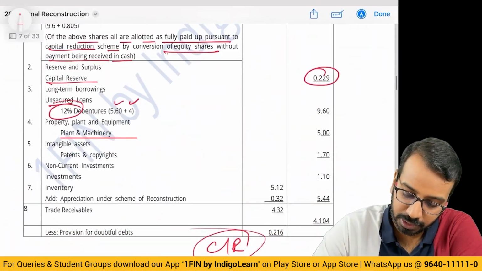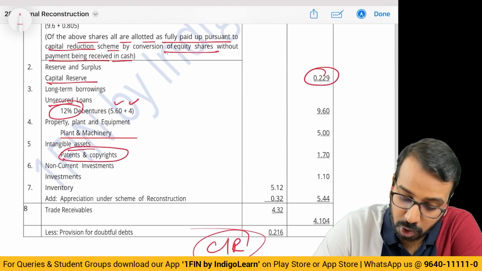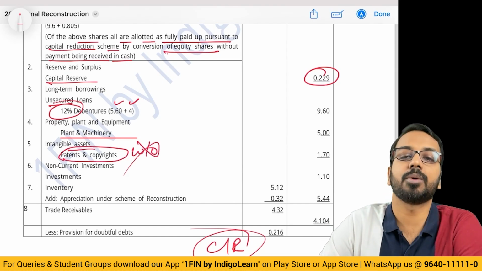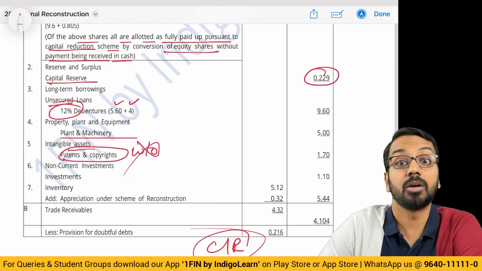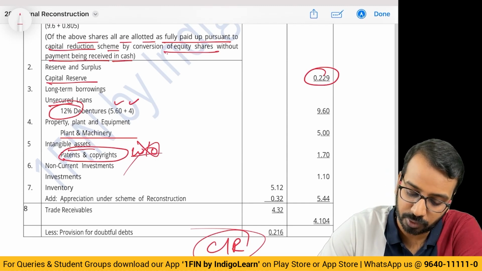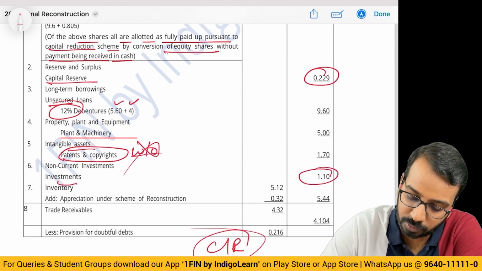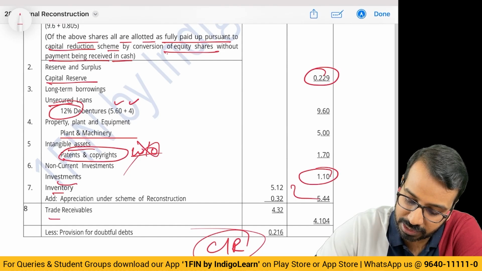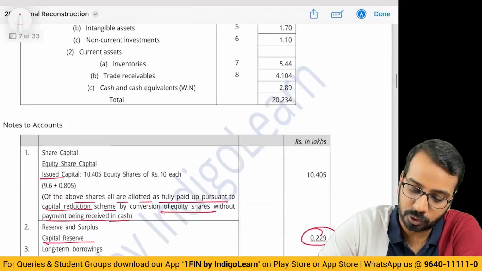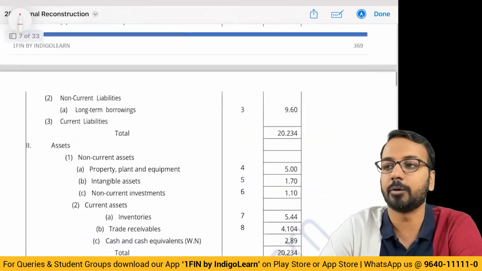Then intangible assets, patents and copyrights. Don't write off unless the question asks you. Losses you can write off, but this you should not write off. Investments, we have brought it down to the book value. Inventory, appreciation is there. Trade receivable, provision is there. So with these notes and the balance sheet, you will be able to do it.